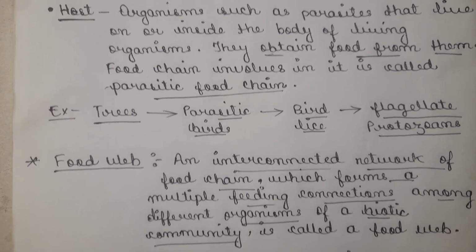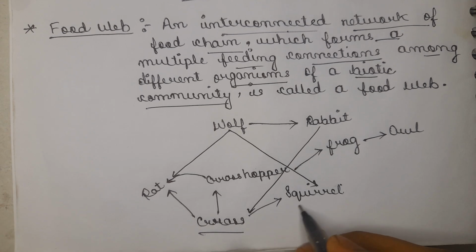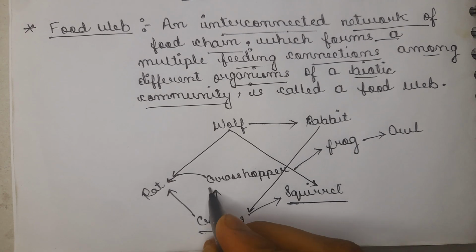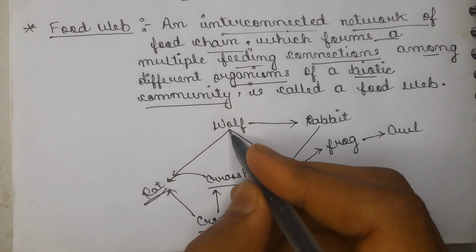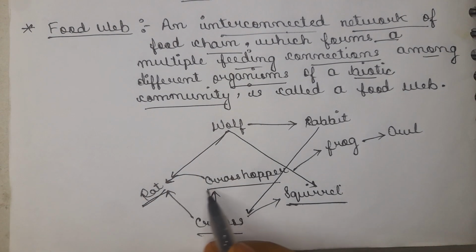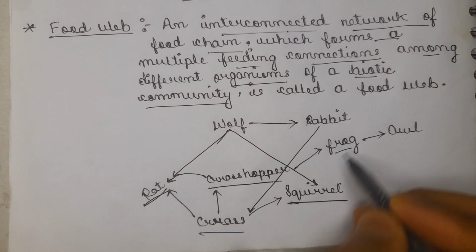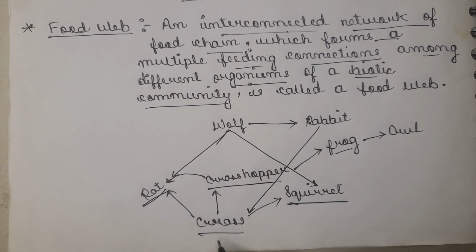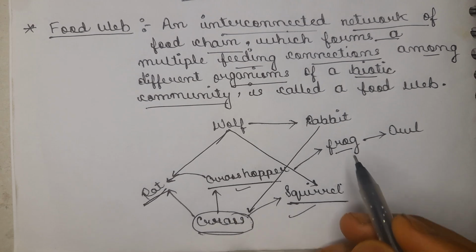If you see the example of this, here the grass is eaten by three organisms: the squirrel, the grasshopper, and the rat. Then the rat is also eaten by the wolf, and the rat also eats the grasshopper, and the frog also eats the grasshopper. So here the grass is eaten by three organisms, and the grasshopper is also eaten by two organisms.